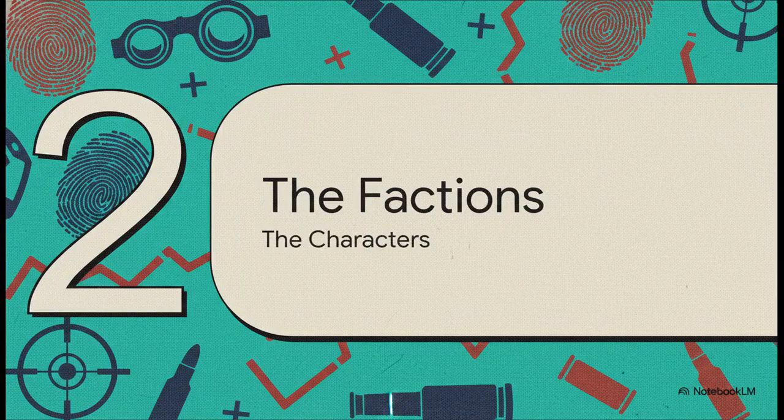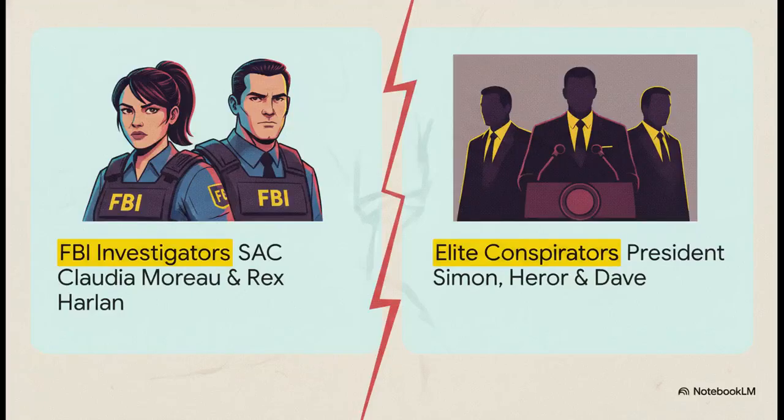Section 2. Factions in the crossfire, the characters. We've got a massive ensemble cast here, and a really brutal core conflict. On one side, we have our gritty investigators, FBI Special Agent in Charge Claudia "Boss Lady" Morrow and her partner Rex Harlan, and they immediately vow to just burn this entire conspiracy to the ground. But look at who they're up against. These elite conspirators include incredibly powerful, shadowy figures like Hiram Mohammed, Dave Smythe, and even the fictional President of the United States, Jack Simon. So the script pits these determined, boots-on-the-ground law enforcement agents against an enemy that, quite literally, reaches all the way to the Oval Office.